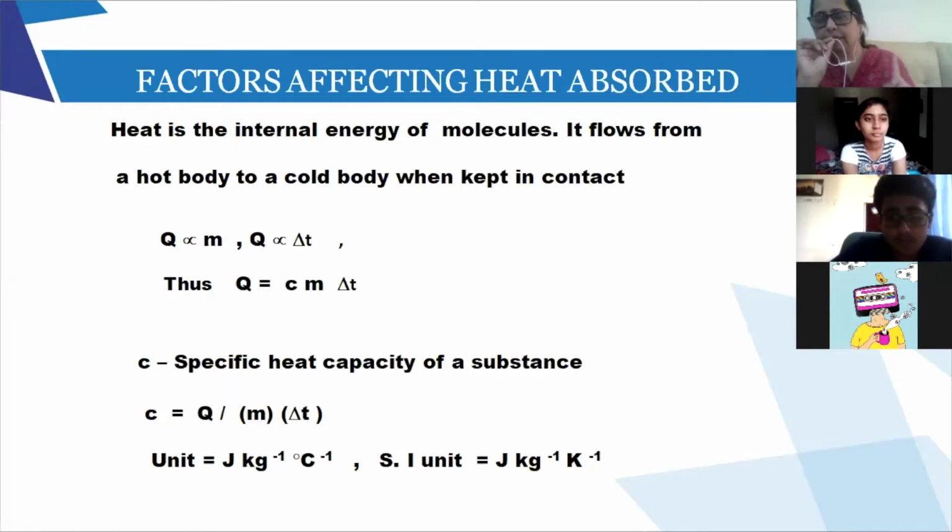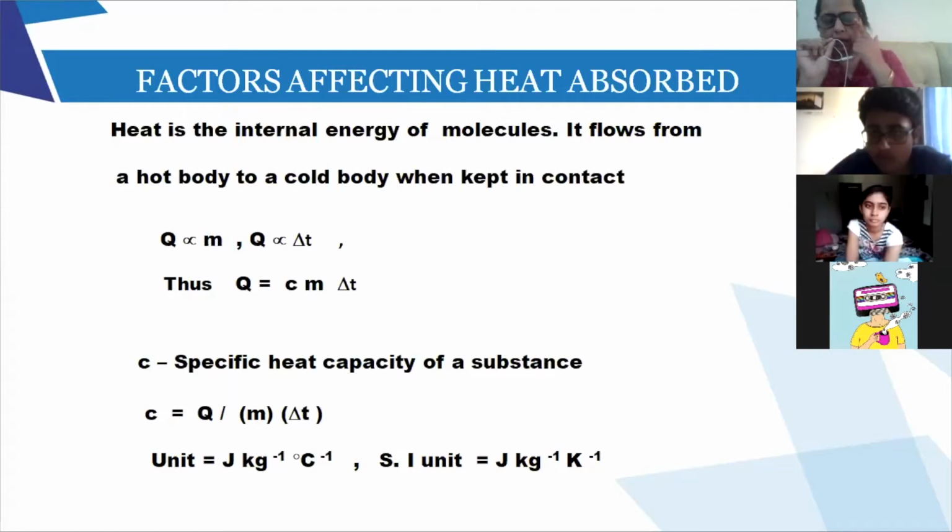Just like when you had force, remember last time, force varies as M, force varies as A. So force equal to, you have to put an equal to and you put a constant. So Q varies as M, Q varies as delta T. So Q equal to, you put a constant C. Now this is a very important thing, C. C is the specific heat capacity of the substance. It is specific to different substances, just like you have specific resistance. So R equal to rho L upon A. In the same way, C is the specific heat capacity, and this C is specific to each substance.